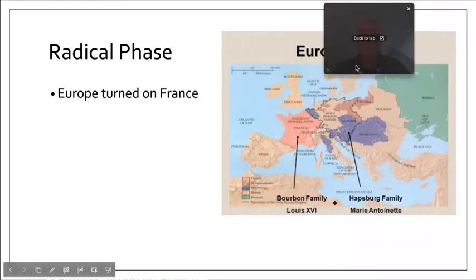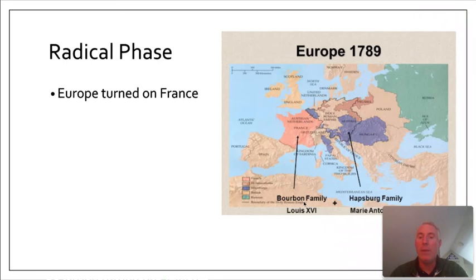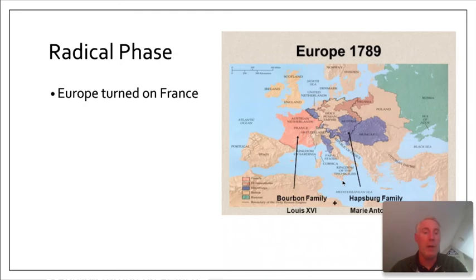This is what it looked like at the time. You have the Bourbon family of Louis XVI, and then you've got the Habsburg family, and they were the family of Marie Antoinette, who was Louis's wife. So you've got his in-laws that are now getting really concerned about what's going on in France. They didn't want the ideas of the revolution spreading into their lands.